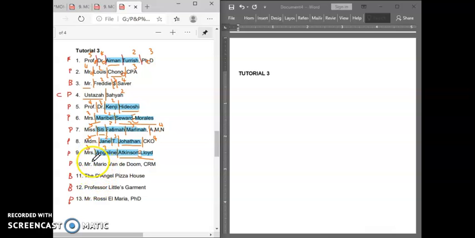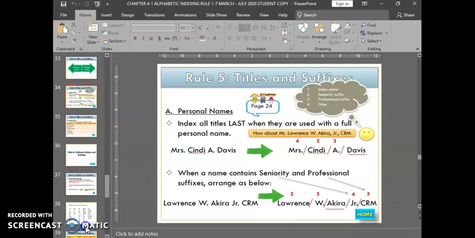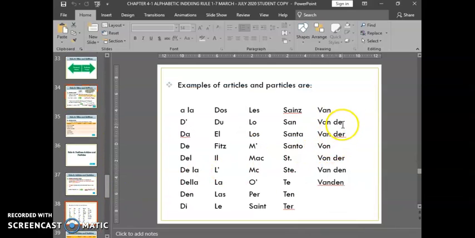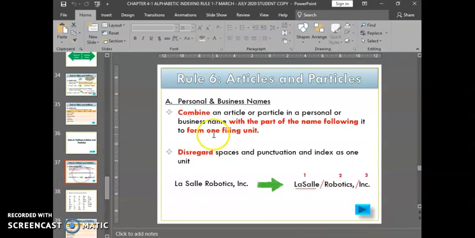The next one is Mr. Mario. There is a unit here. We have Van Dan Dom, CRM. Van Dan is actually what we call articles. Let's have a look at this line. We have a Van Dan. What will happen if we have these articles and particles? What we will do is combine an article or particle in a personal name or business name with the part of the name following it to form one filing unit.